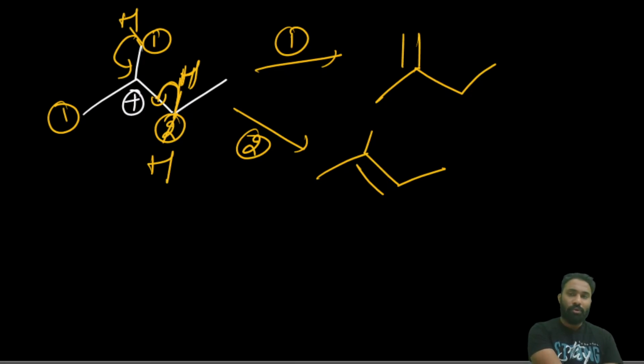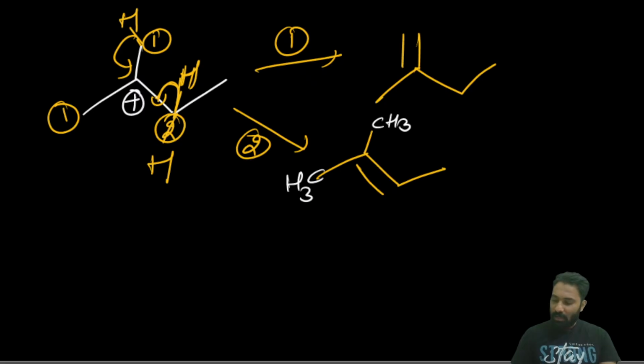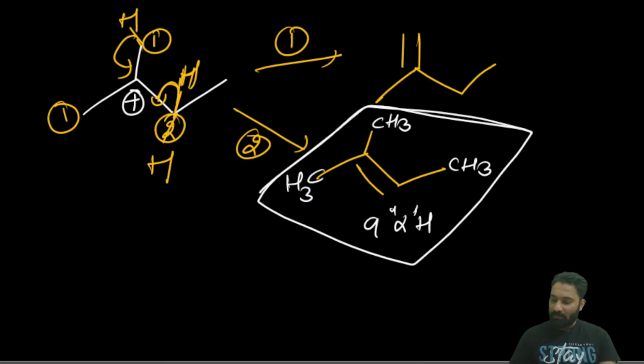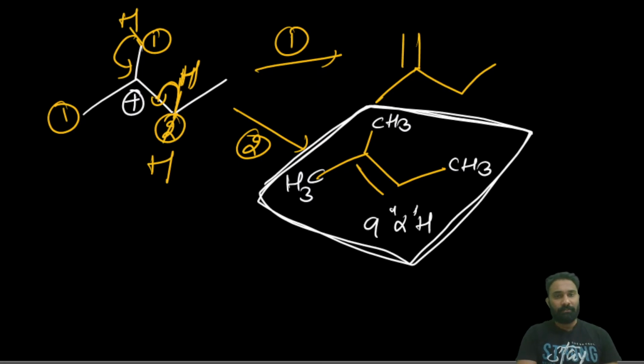2 is a more stable alkene because of the more number of alpha hydrogens. Due to the more number of alpha hydrogens, 9 alpha hydrogens it is having, due to that it is more stable. And this type of product we call as a which one? Saytzeff alkene. This one we call as a Saytzeff alkene. Done. This product we call as a Saytzeff alkene.